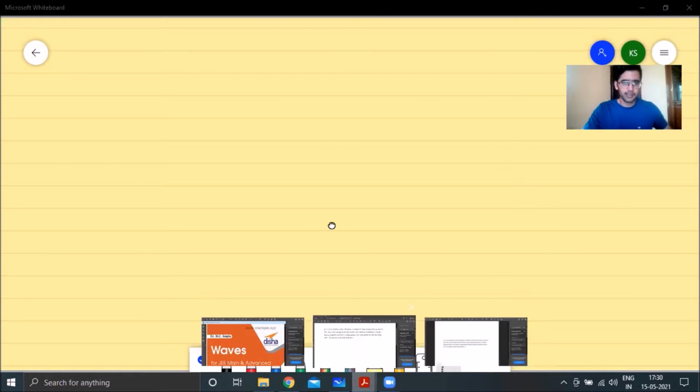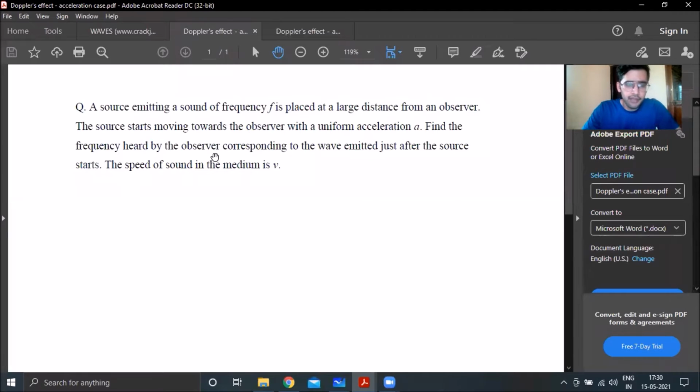So let's take a problem on Doppler's effect today. Here is a problem. We have a source emitting a sound of frequency f, and the source is placed at a large distance from an observer. The source starts moving towards the observer with a uniform acceleration a. You need to find out what's the frequency heard by the observer corresponding to the wave emitted just after the source starts. And the speed of the sound in the medium is given as v.